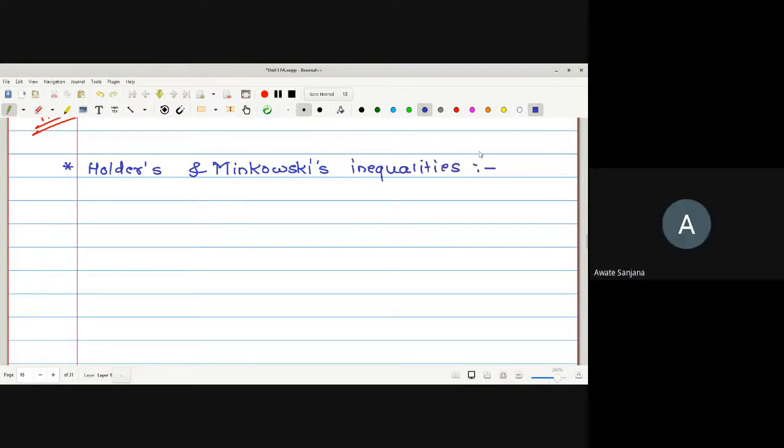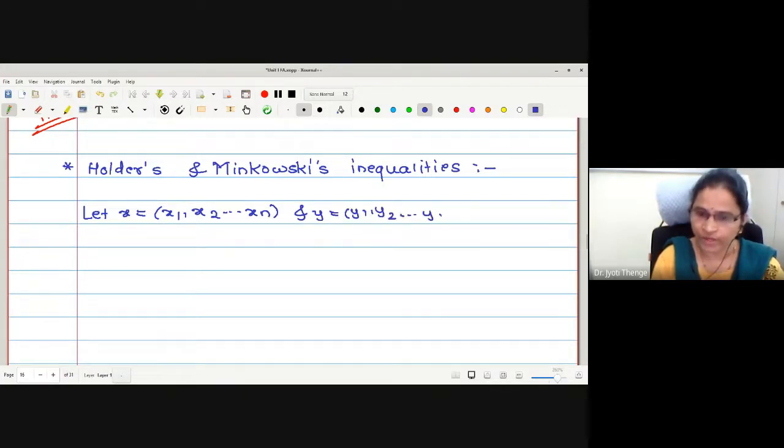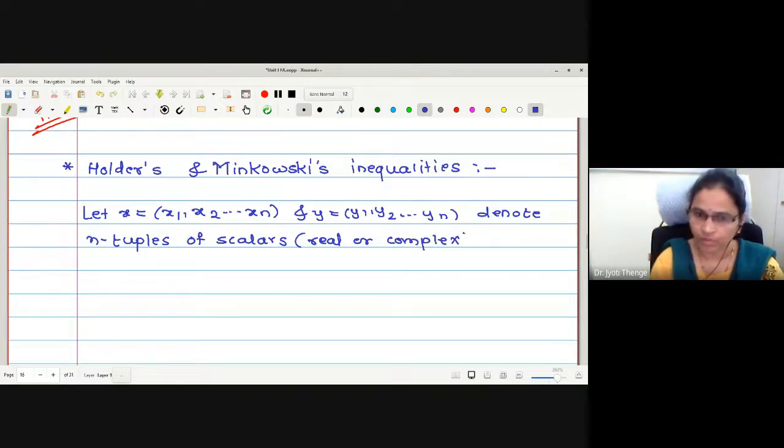Yes. These inequalities are true for n-dimensional spaces. Therefore, let x equal to x1, x2 to xn and y equal to y1, y2 to yn denote n-tuples of scalars. The scalars may be real or complex. Define the norm p.